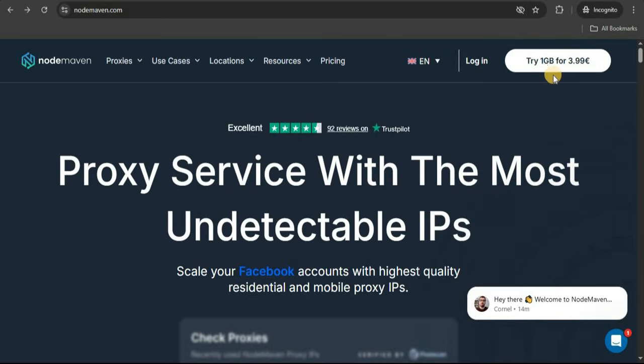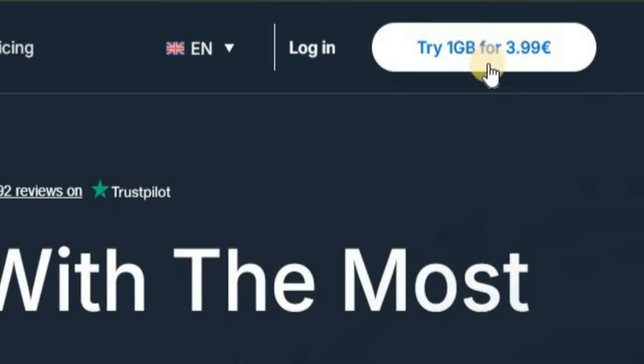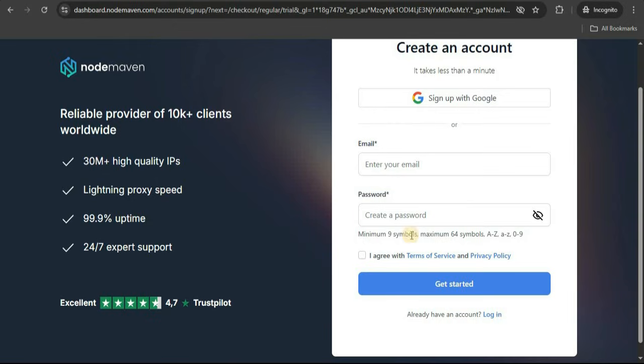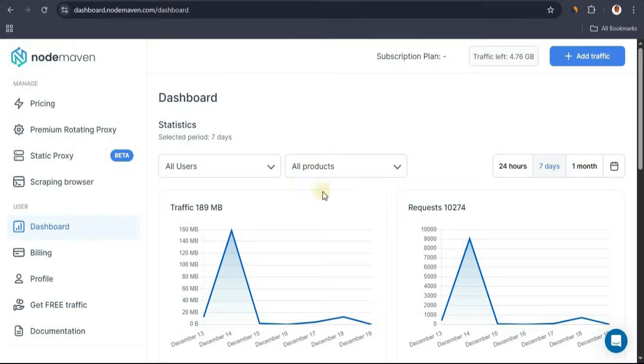Okay, so once you're on this page, you want to go ahead and click on here where it says try 1 gig for €3.99, and once you click on that, you're going to be redirected straight to this page, and from here you can easily sign up using your Google account or your email and password. Okay, so once you sign up, you want to log in to your NodeMaven account, and this is exactly how it should look. So once you're here, you just want to go ahead and set up your proxy.